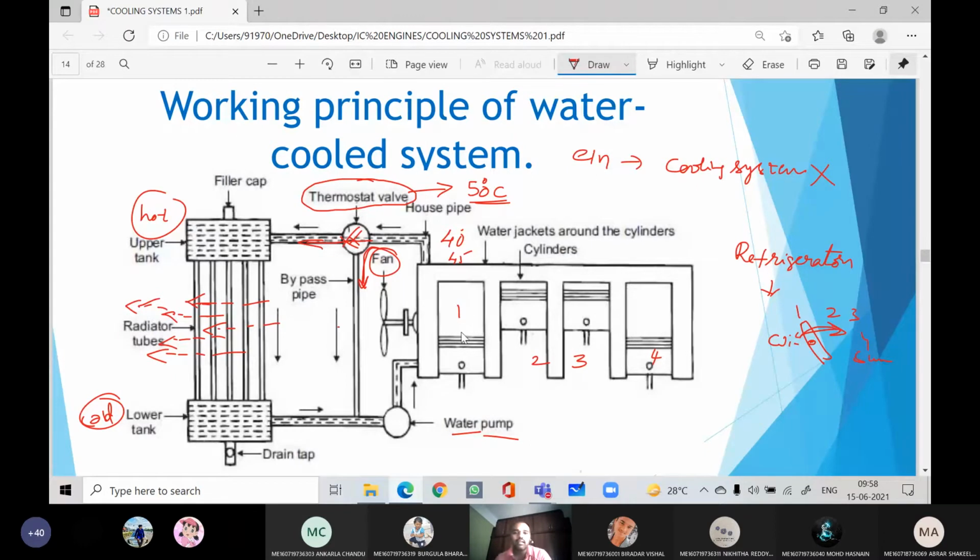So these are the parts of the water cooling system. It consists of the radiator, the thermostat, the water pump and the radiator fan. That's it. These are the components of the water cooling system, with water jackets around the cylinders.